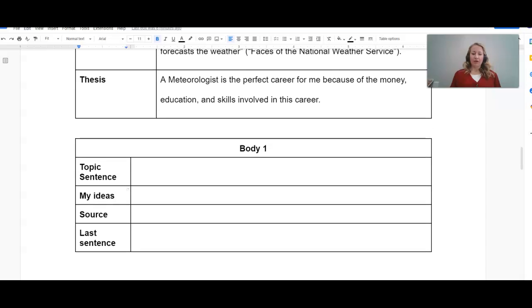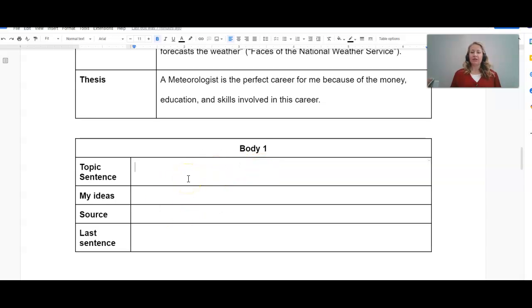So we have my thesis here. A meteorologist is the perfect career for me because of the money, education, and skills involved in this career. So, since the first idea listed is money, that's exactly what I'm going to talk about and create a topic sentence for this body paragraph.